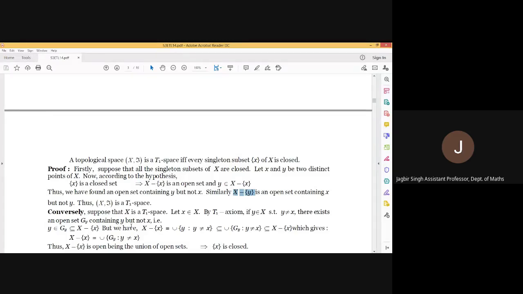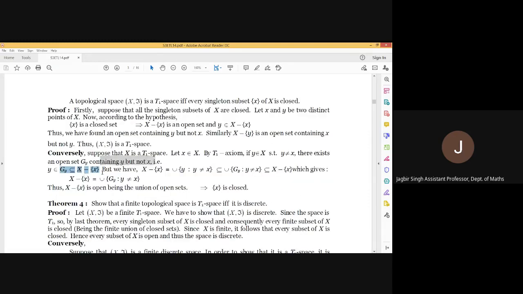Okay, it means Gy intersection {x} is an empty set, and if Gy intersection {x} is an empty set, so Gy and {x}, these are contained in the complement of the other. So we can say y is a member of Gy and it is contained in X minus {x}, because Gy intersection {x} is φ. Okay, this happens for every member y which is different from x.